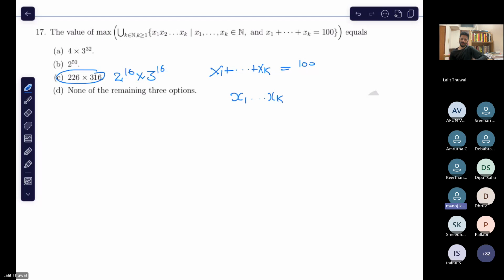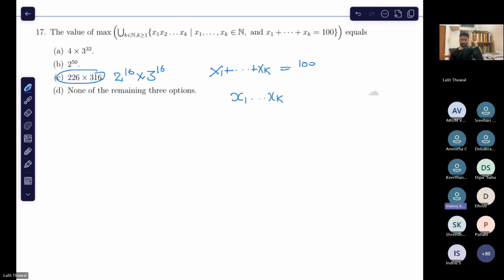I just tried it in this way: 4 into 3 to the power 32 and 4 into 2 to the power 48. I have partitioned this in this way, and I find that 3 to the power 4 is greater than 2 to the power 4. If you did it like that, you found that B cannot be correct, right? But it doesn't say that A would be correct. So what your work says is that B cannot be correct.